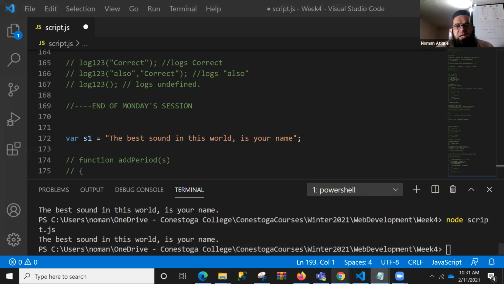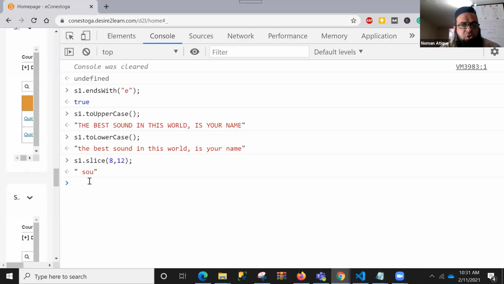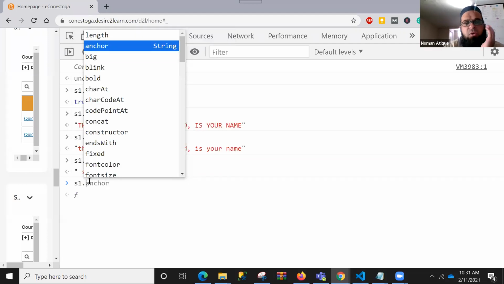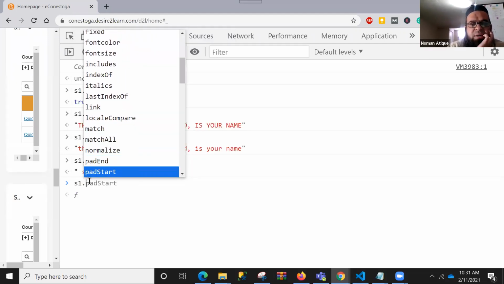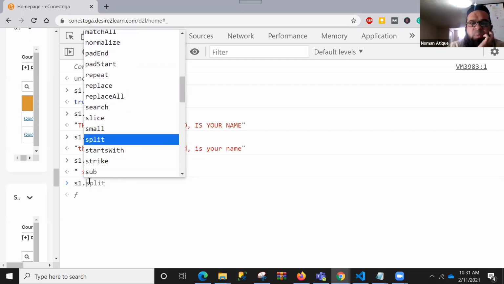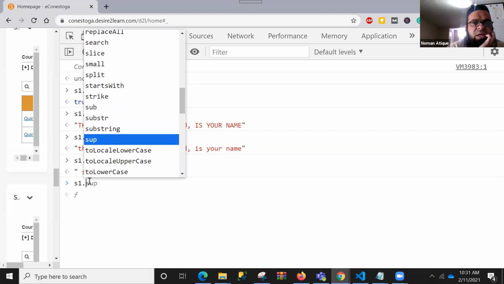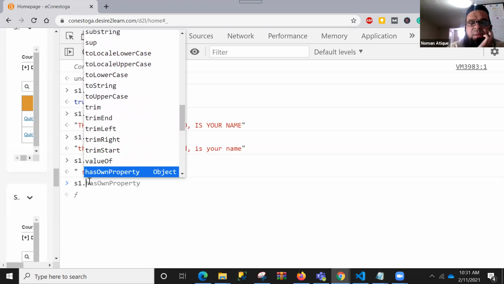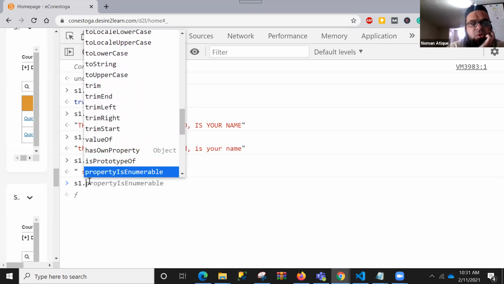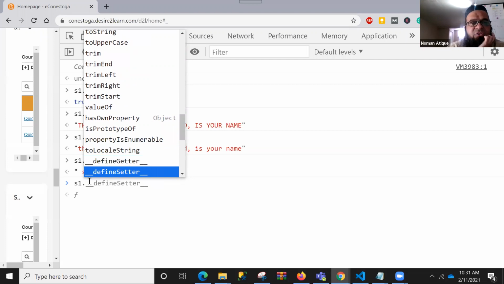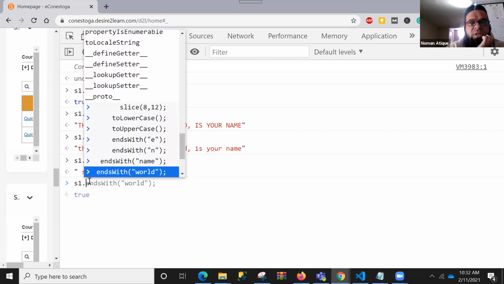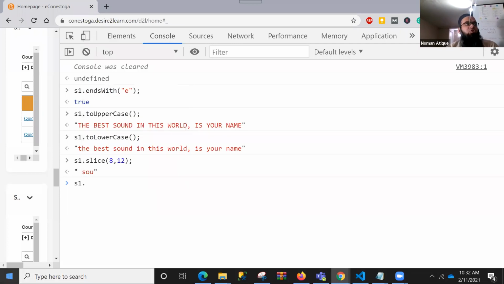Rather than doing that, I will ask you to have a look at all these functions, methods and properties available over here. There's split, and one that starts with substring. You can find a substring out of a string, and there are toLowerCase, toUpperCase, trimming, and something like that. Left trim, right trim are there, and there are certain functions that you can always use, right? So these are the functions that we have. You can always go and try those functions out. And maybe I will give you a quick introduction to the string functions I'm talking about.